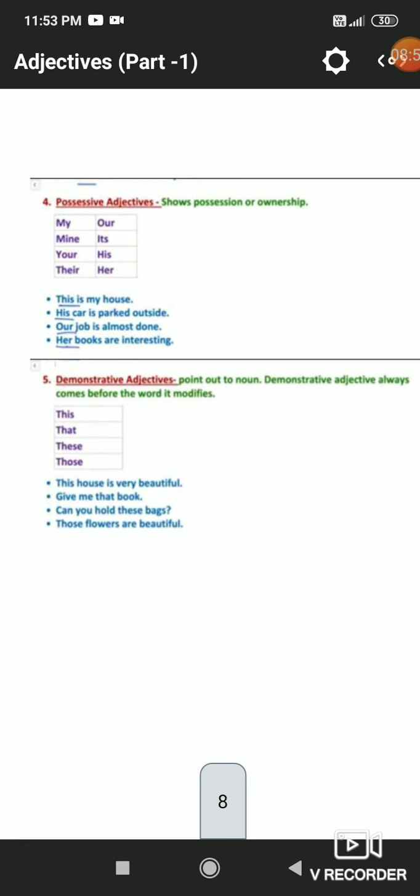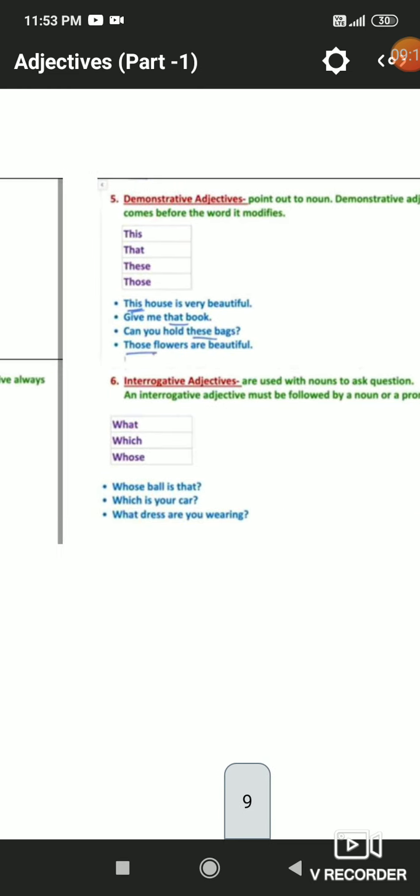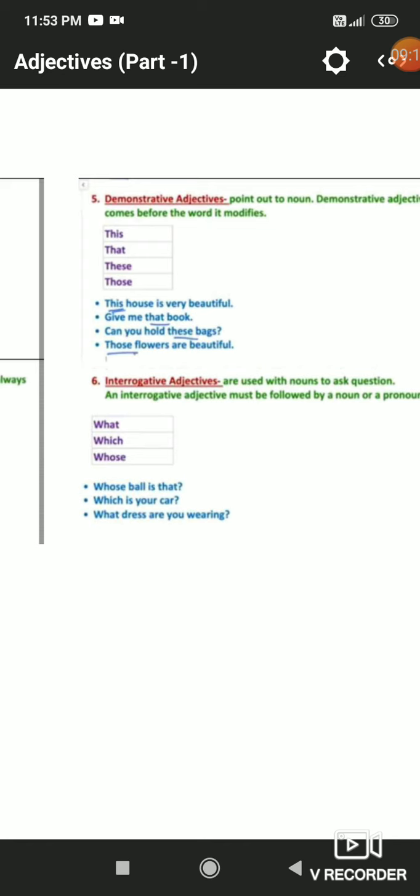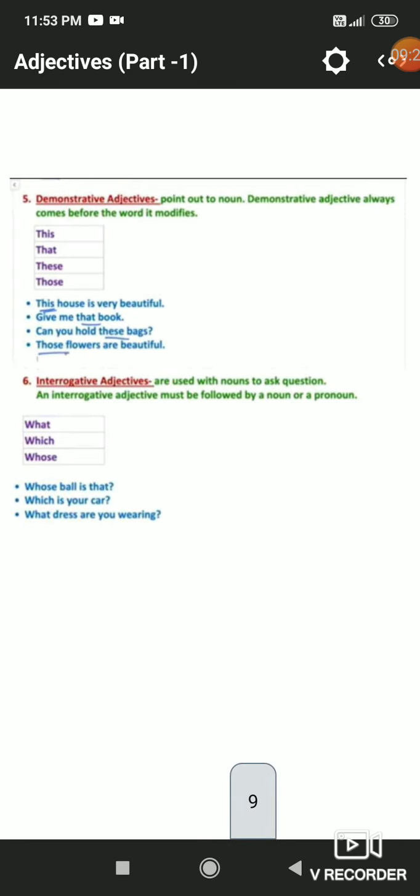Like, this house is very beautiful. Here the demonstration is of the house, and we are showing that this house. Here this, that, these, those words are used as demonstrative adjectives, which are pointing out the position or the place of the noun or pronoun. Look here, this, that, these, those are underlined, and they are showing that they are demonstrative adjectives.